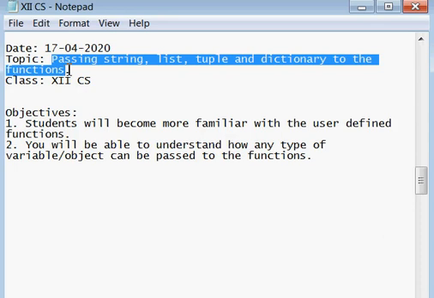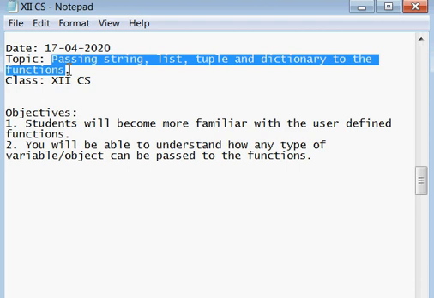Means in this topic we will see how a list can be passed to a function, or how a tuple can be passed to a function, or how a string can be passed, and in the same way how a dictionary can be passed to a function.